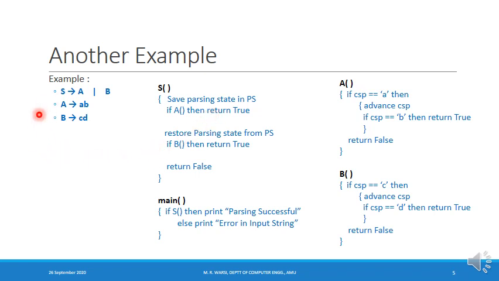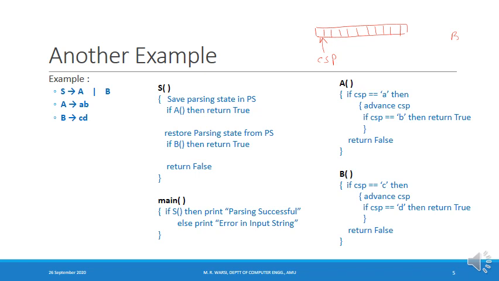If you look at this grammar, for the variable capital S I have two productions: capital S derives capital A and capital S derives capital B. The string that we are parsing resides in a buffer, and this buffer is pointed to by a pointer which we are calling CSP, or current symbol pointer. For the time being, let us assume that this buffer is holding the string which is derivable from the variable capital B.